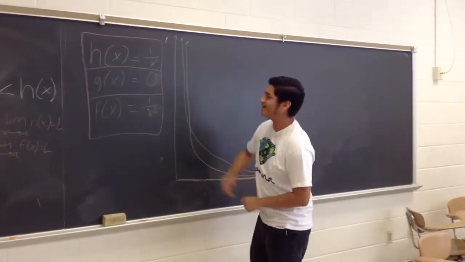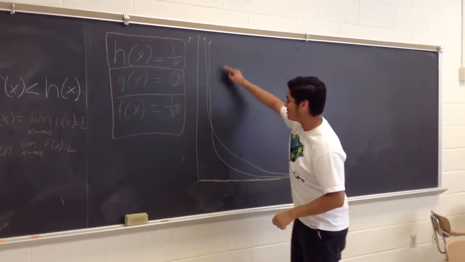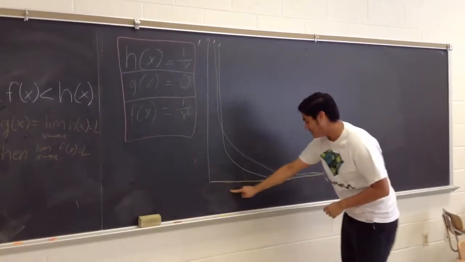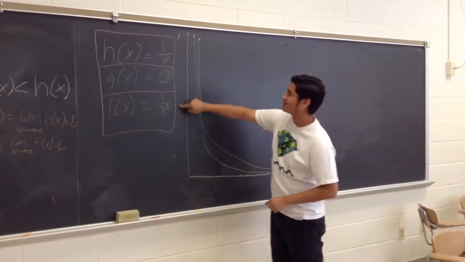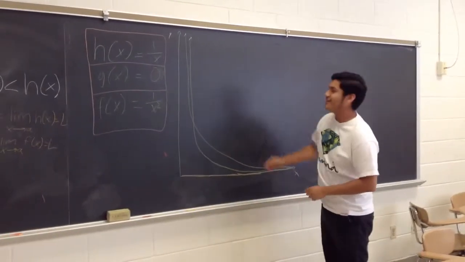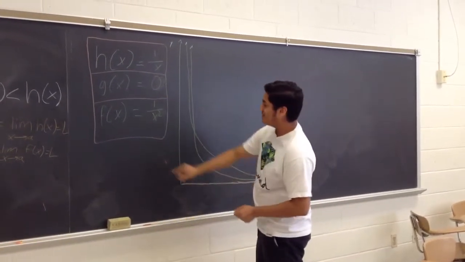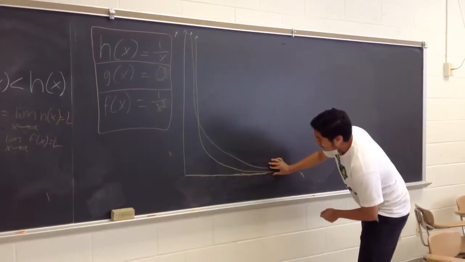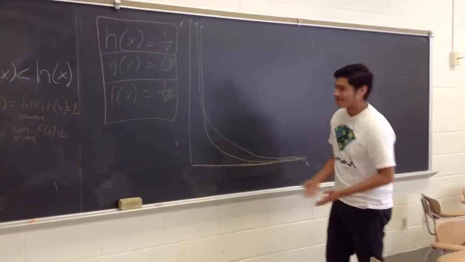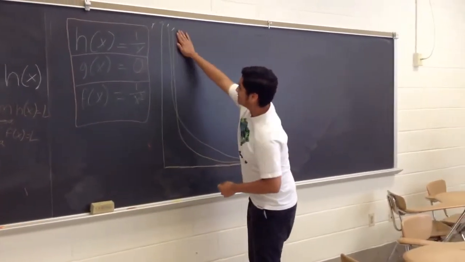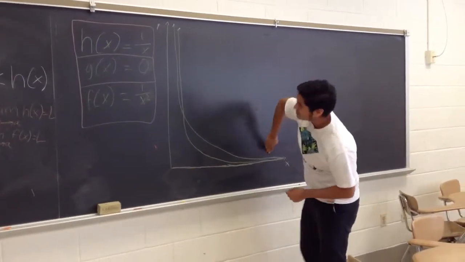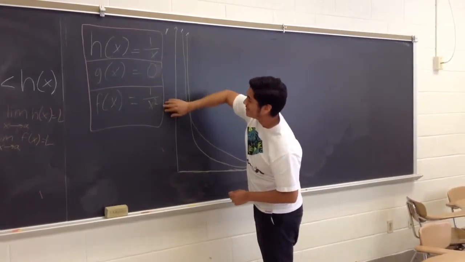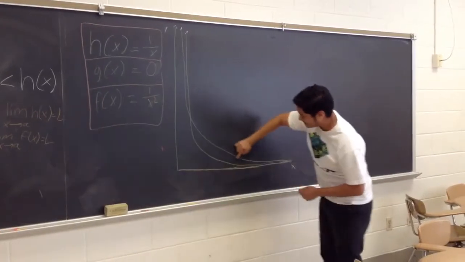Alright, let's say we have three graphs. We have 1 over x represented by this line here. We have g of x equals 0, which is represented here by this line. And we have 1 over x squared represented by this line here. Now what this really shows is that the limit as these go to, say, infinity, for example, here, means that these will all go to infinity. So no matter what the graph is, if it's smaller than this, or bigger than this, then it's going to go to the same exact thing.